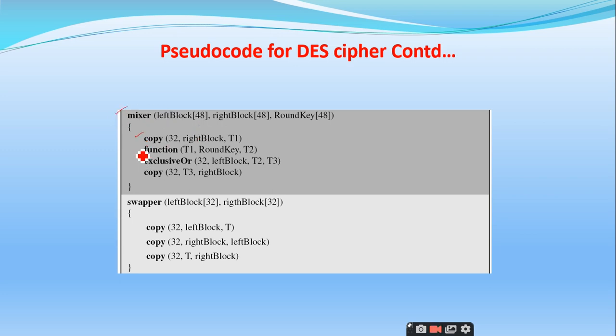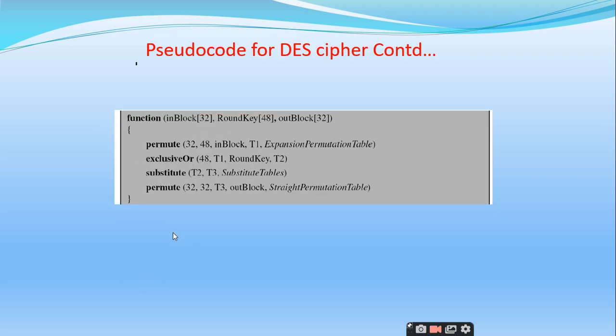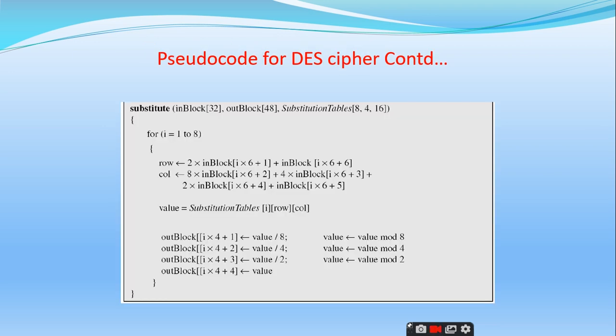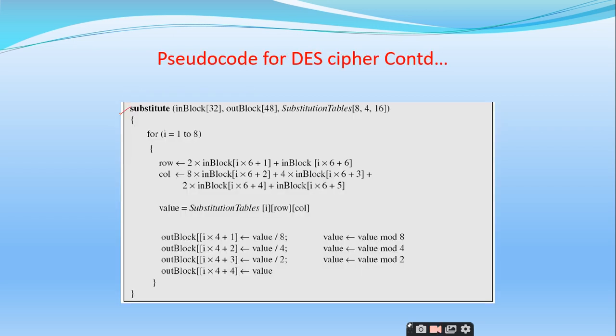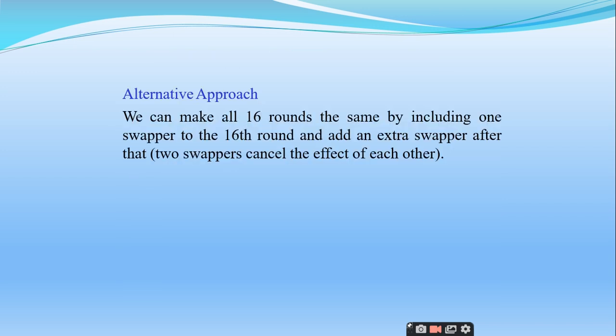So you copy it, you function, exclusive or copy. Again, these are all functions. Similarly, swapper is a function which copies the left to right and then right to left. So this is the function we have. Like that, this is the substitution function we have. So this is how the DES has been designed, right?